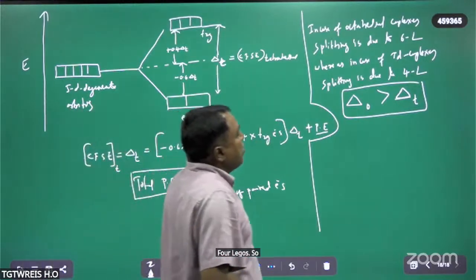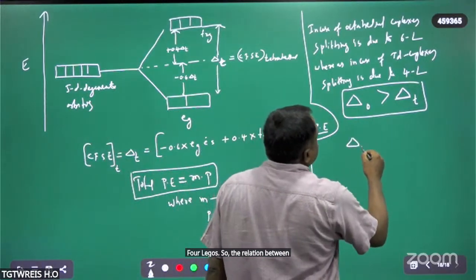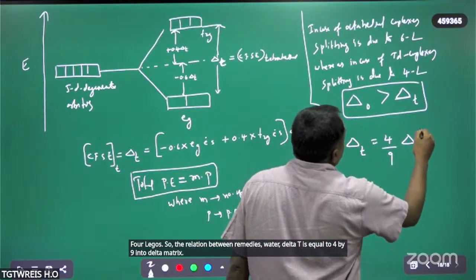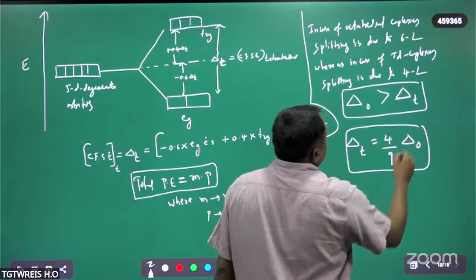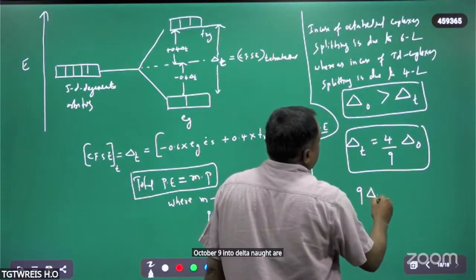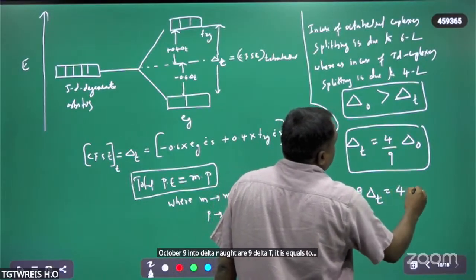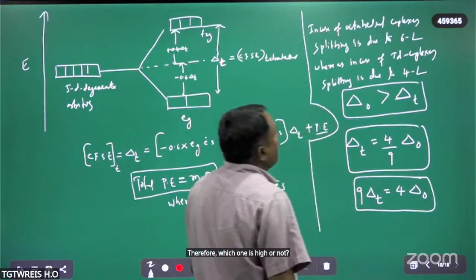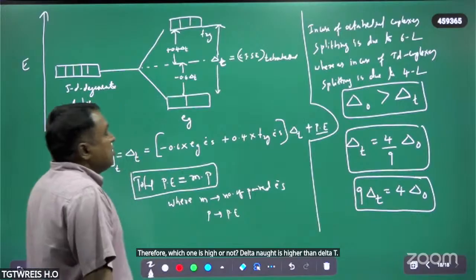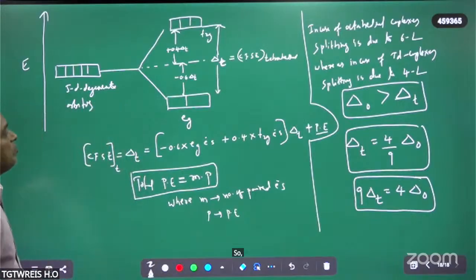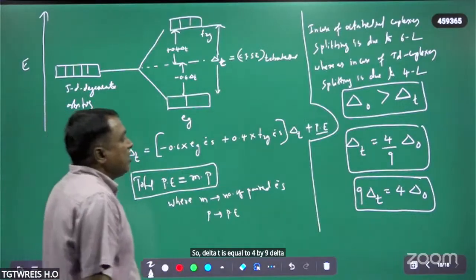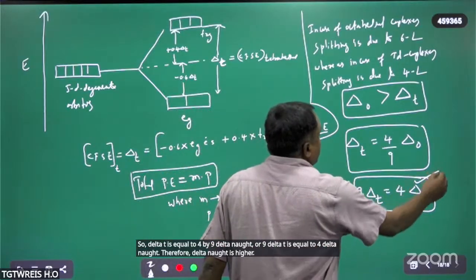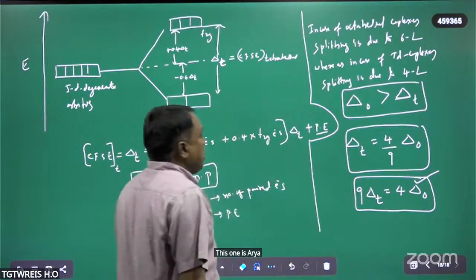So the relation between them is what now? Delta T is equal to 4 by 9 into delta naught, or 9 delta T is equal to 4 delta naught. Therefore, which one is higher now? Delta naught is higher than delta T. Delta naught is higher and delta T is lower.